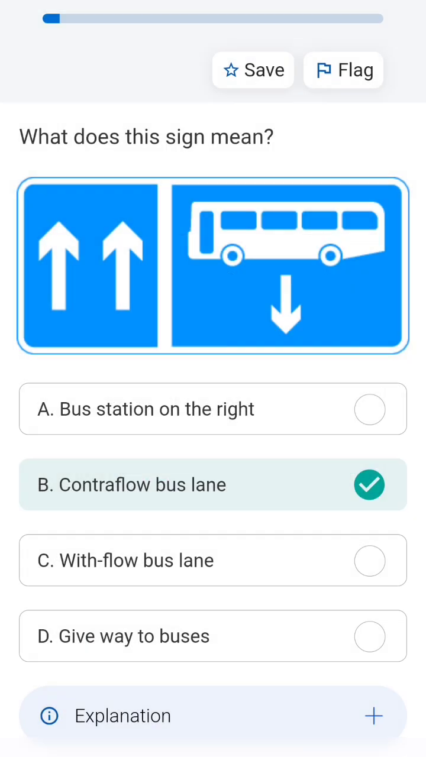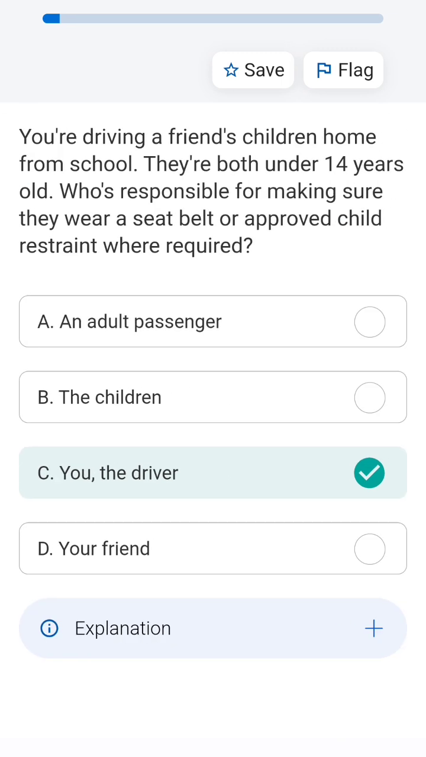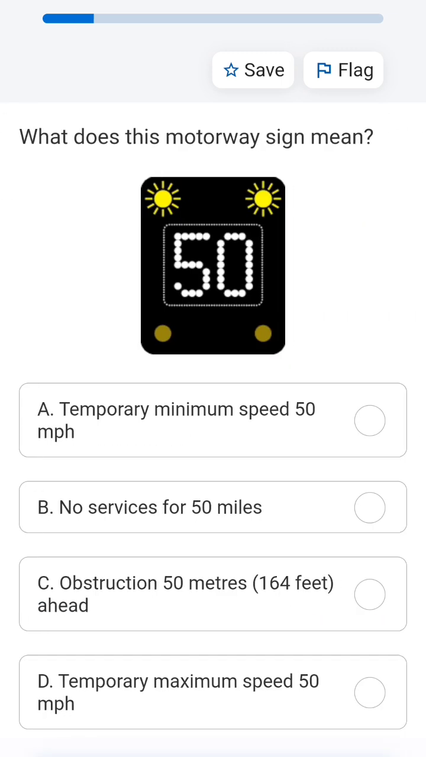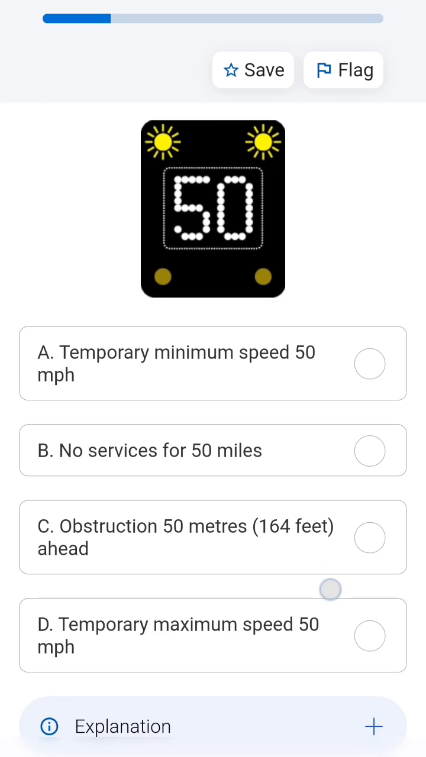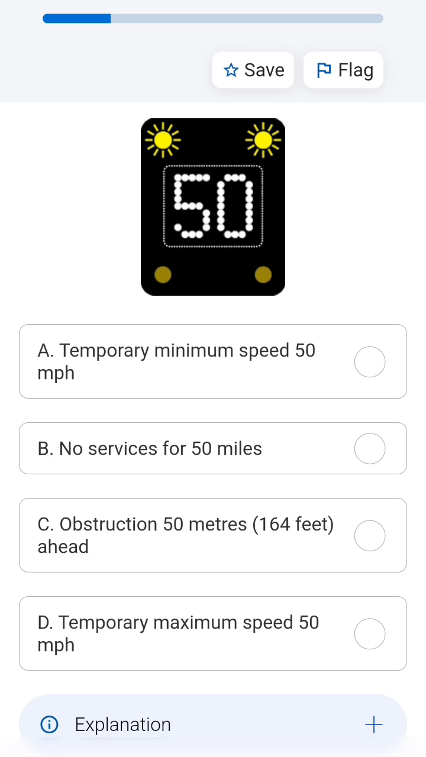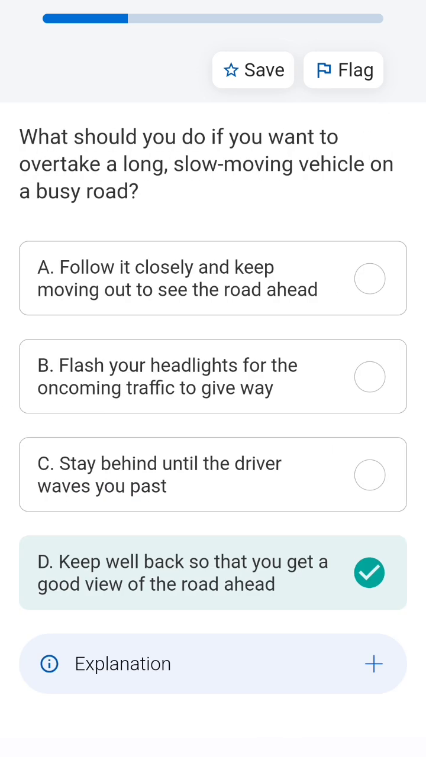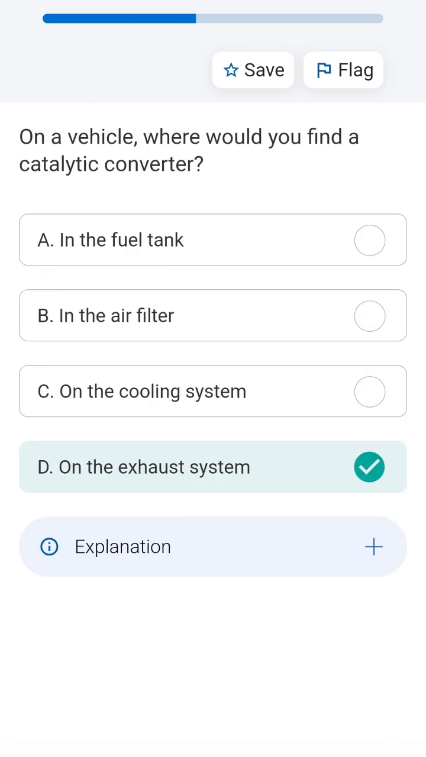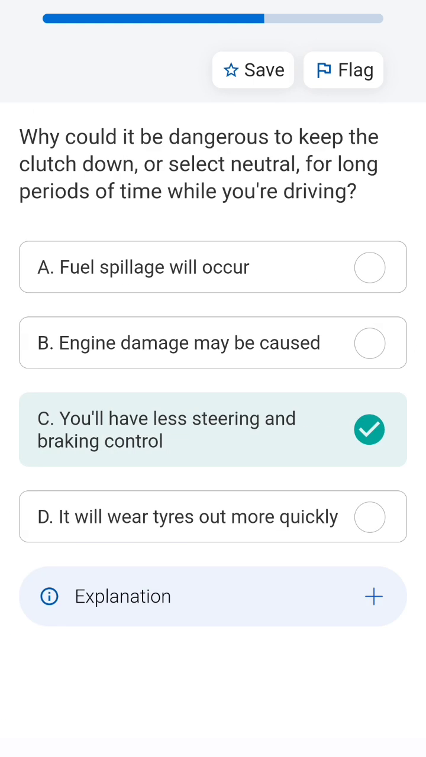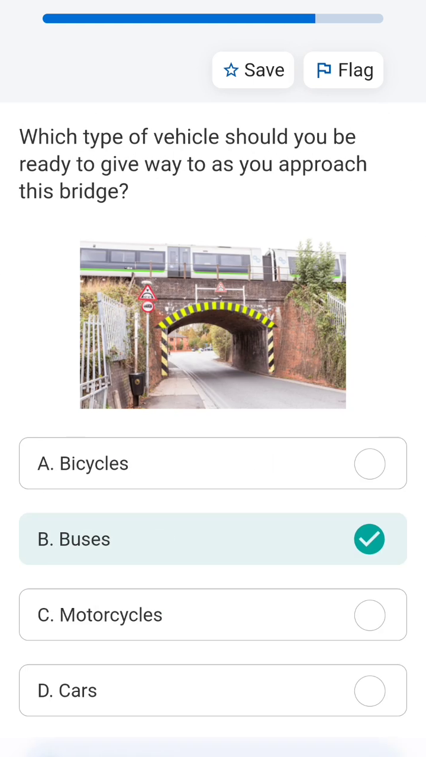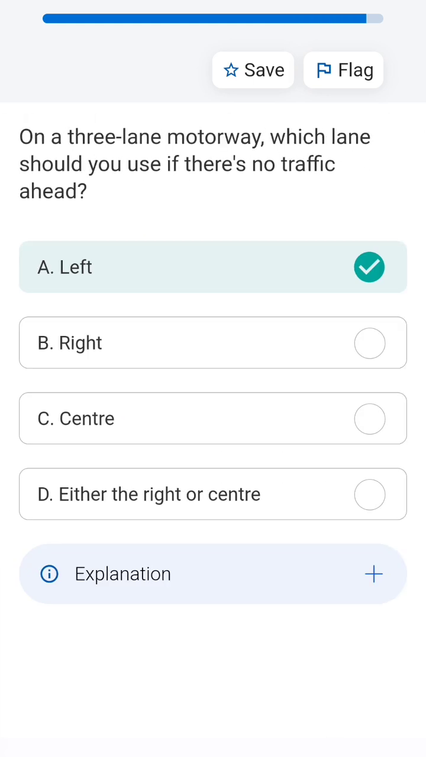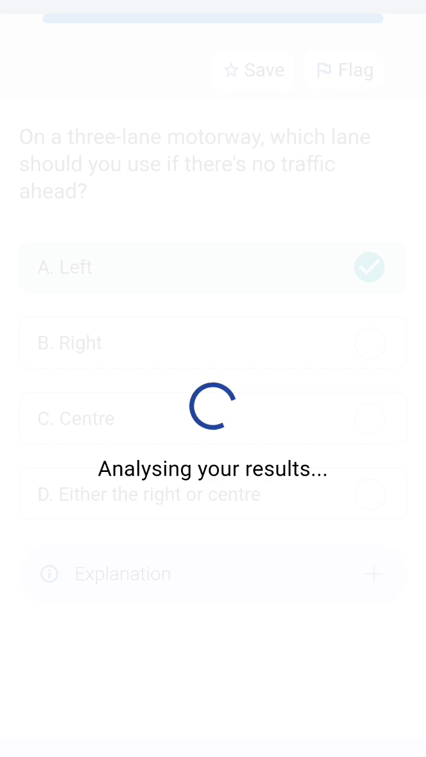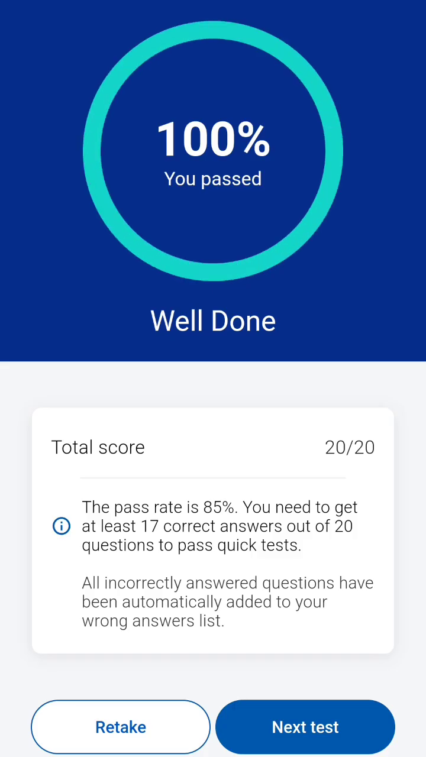Okay. One question is, let's see. Oh, this we have not ticked. So this is temporary maximum speed. Okay. We have done all questions. So now we can submit. So they are all correct.